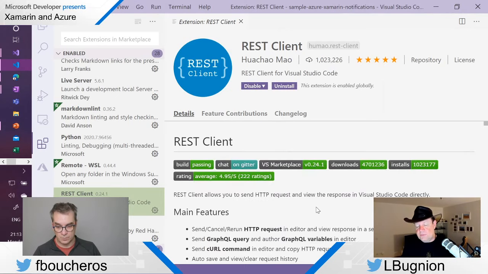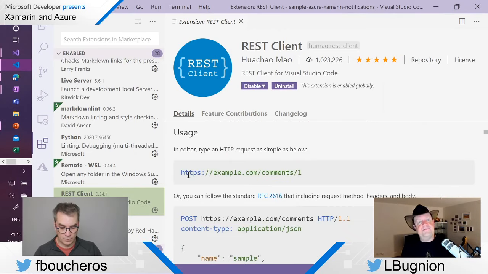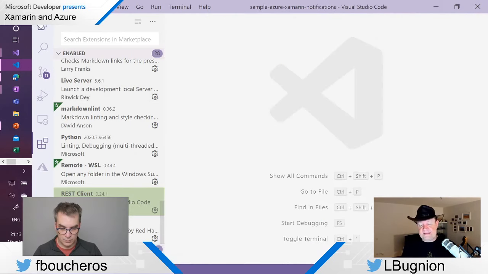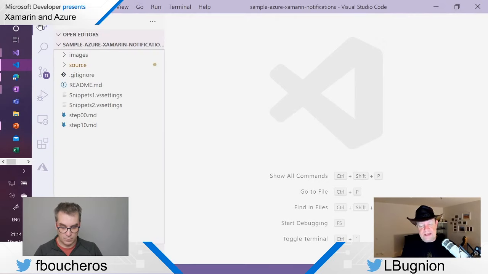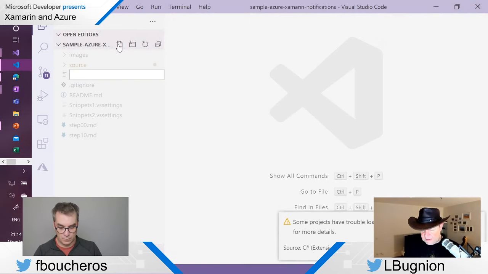And what it's going to allow you to do is send HTTP requests, either in a very simple format, here it's just a GET, or in a more complex format, here you have, for example, a POST, which is actually exactly what we want. So how does it work? Once you have installed this extension, anywhere in the code, I'm going to add a file. And that's a pretty cool thing, this file is just a simple text file. It's going to be under source control automatically. I'm going to name it api.http. It could be anything.http, as long as the extension is HTTP, all right?